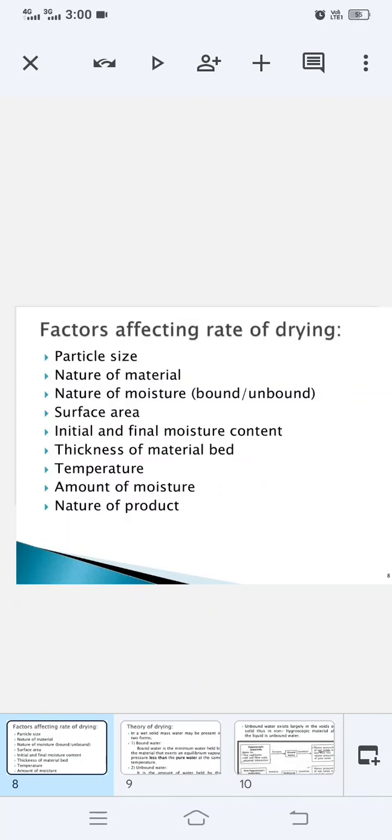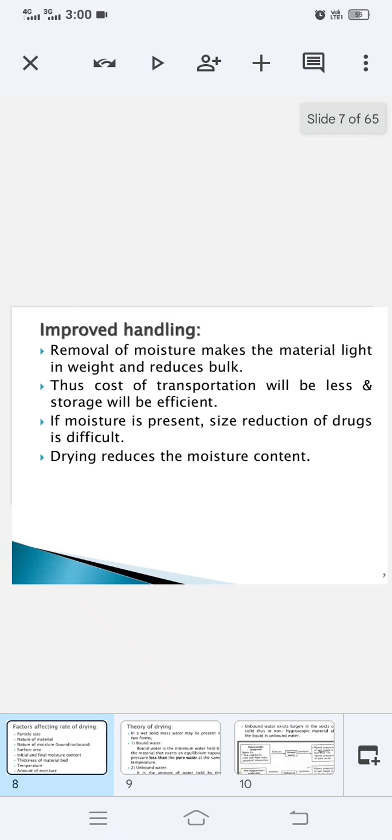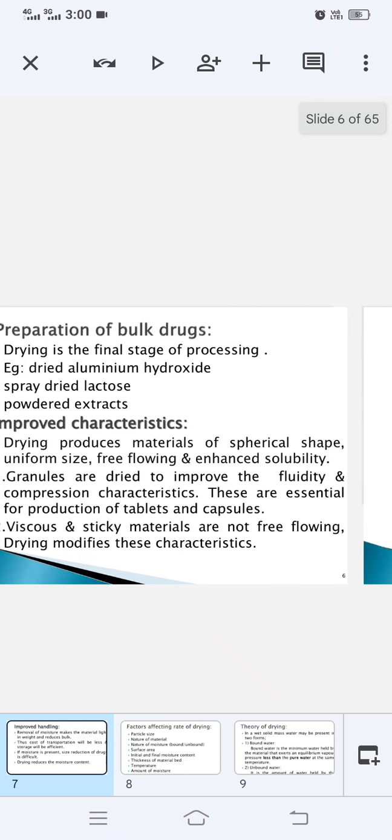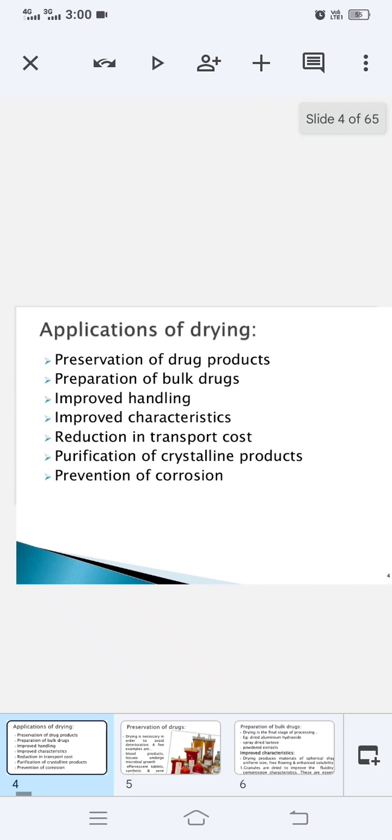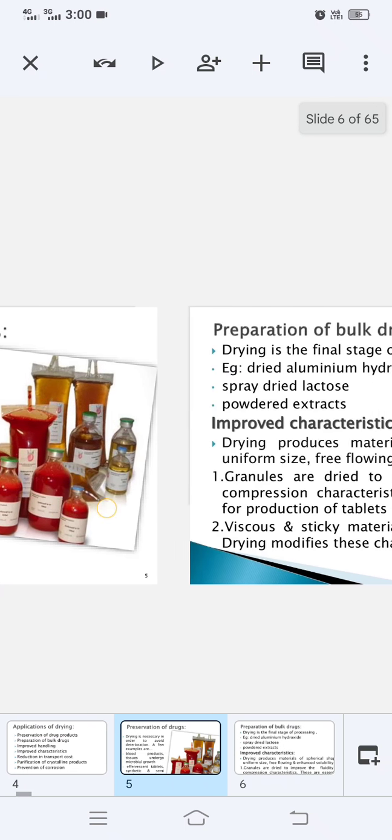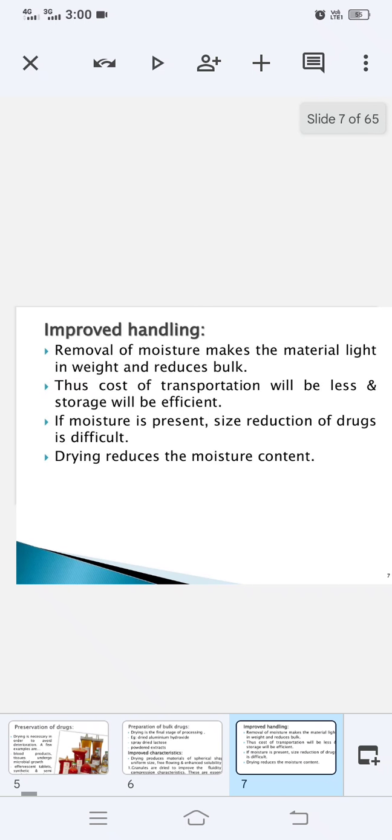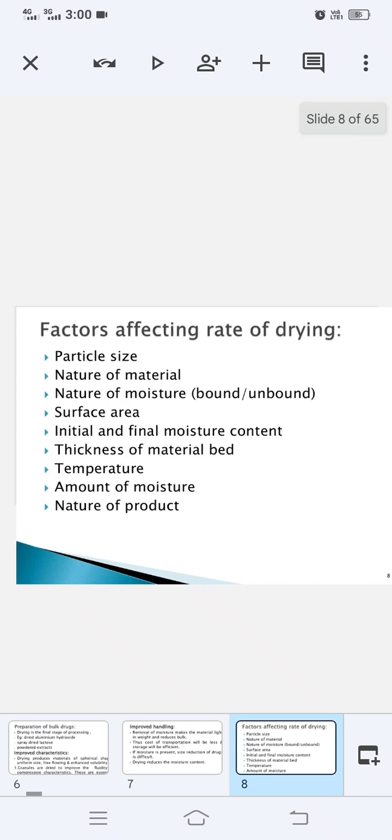Hello students. In our previous part we have completed up till the various applications of drying. So now we'll start with the new part of the drying portion, that is, what are the various factors that affect the rate of drying.